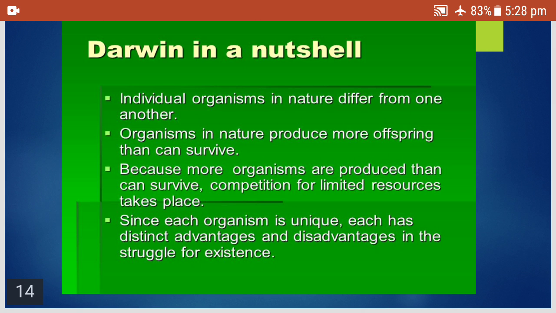Because more organisms are produced than can survive, competition for limited resources takes place: competition for food, for space, for mating and finding partners. Since each organism is unique, each has a distinct advantage and disadvantage in the struggle for existence. Ultimately, survival of the fittest will happen. Whoever will fight and win will survive.